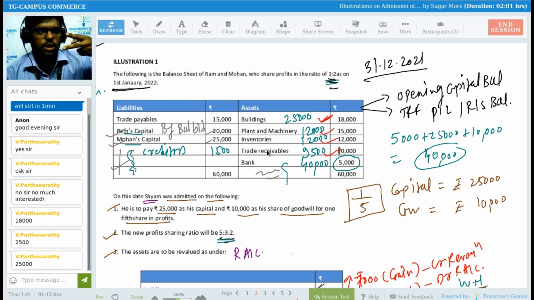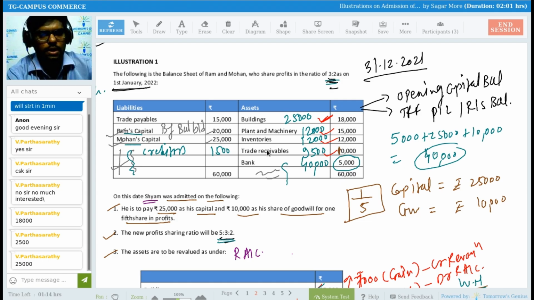I have passed two journal entries. First entry cash bank account debit to Sham's capital account, and second entry cash bank account debit to Ram and Mohan's capital account. So in both the entries, cash comes into the business, right? Cash bank account debit means cash comes into the business, and whenever you credit cash bank account, it means cash goes out of the business, right? So in this whole question, there is no cash going out of the business, only coming into the business, right? Hence 40,000 is the balance. Okay, sir. I have written it down.